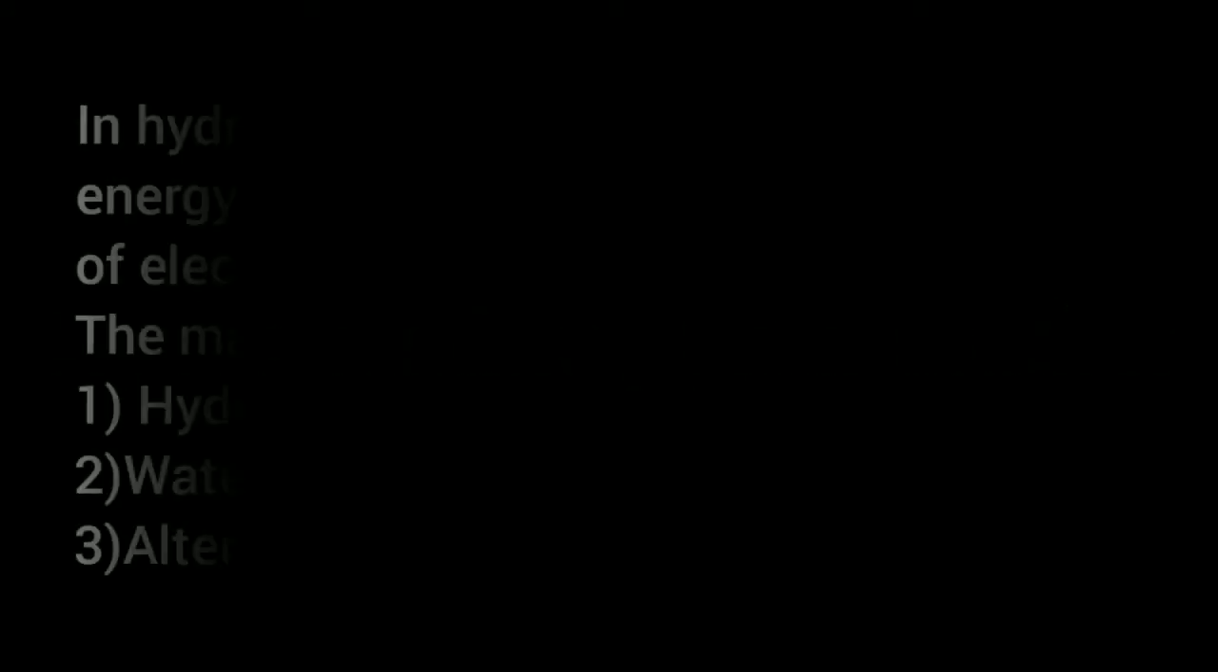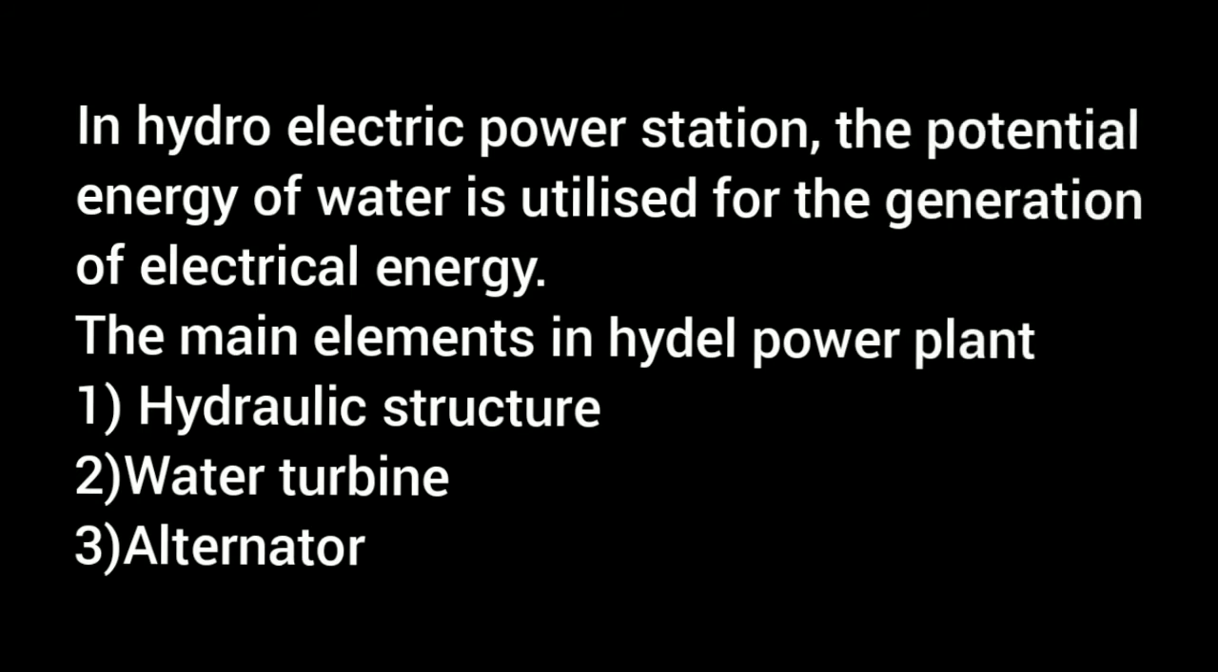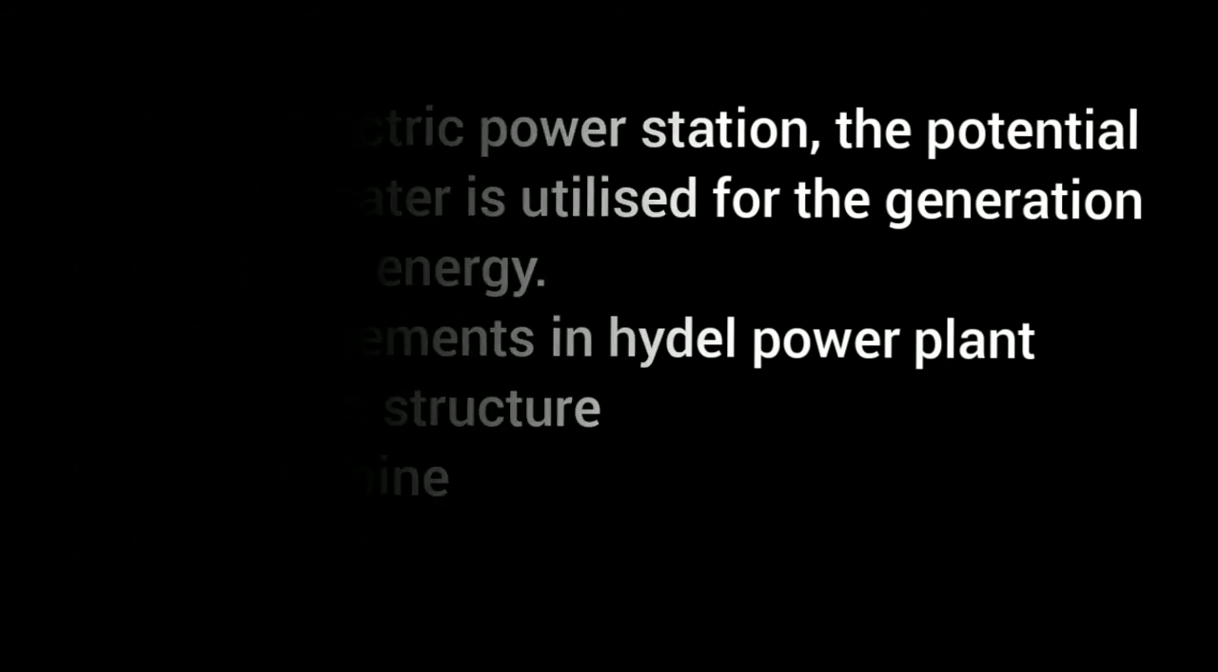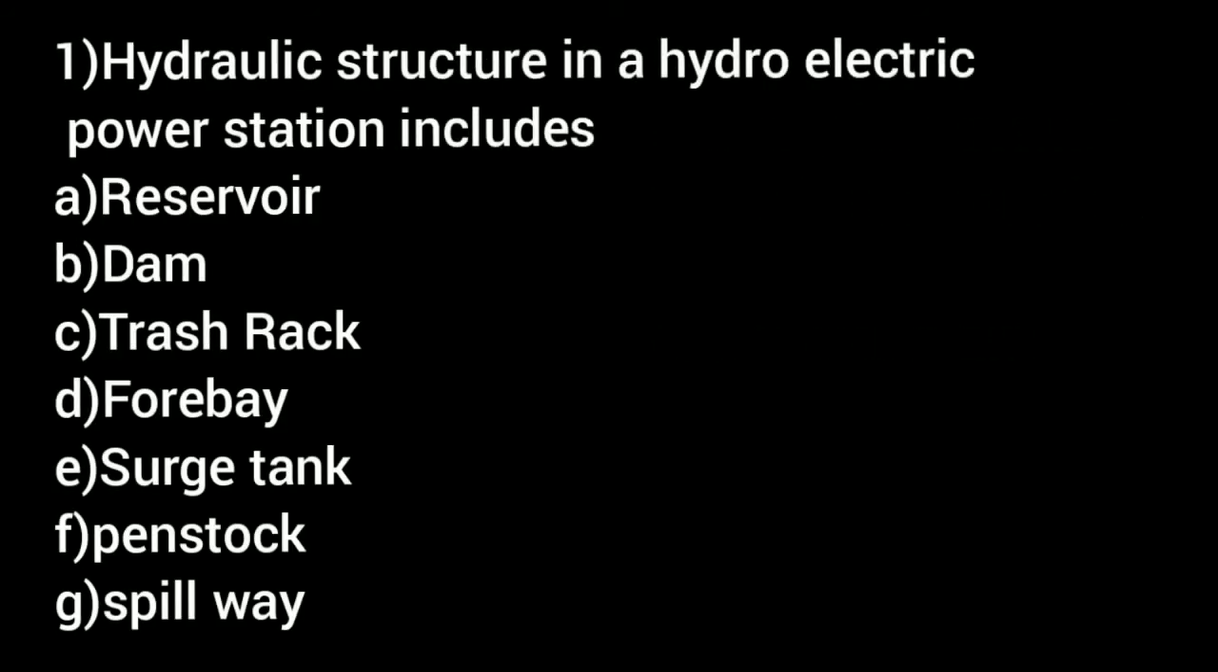In hydroelectric power station, the potential energy of water is utilized for the generation of electrical energy. The main elements in hydel power plant are first one hydraulic structure, second one water turbine, and third one alternator. Let's discuss everything in detail. First, hydraulic structure. In a hydroelectric power station it includes reservoir, dam, trash rack, forebay, surge tank, penstock, and spillway.